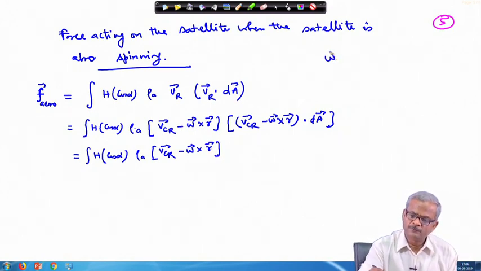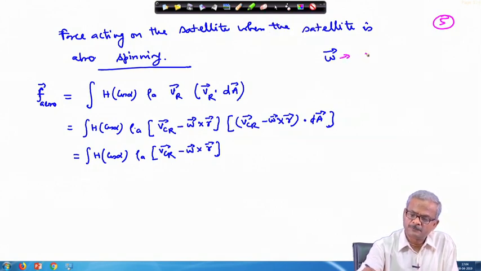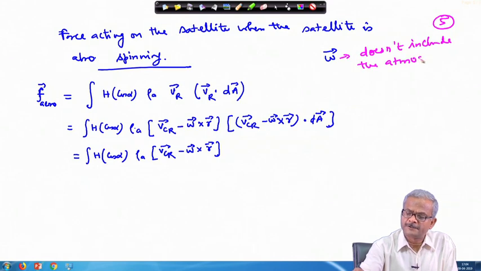One more thing I would like to point out here: this omega does not include the atmospheric rotation.